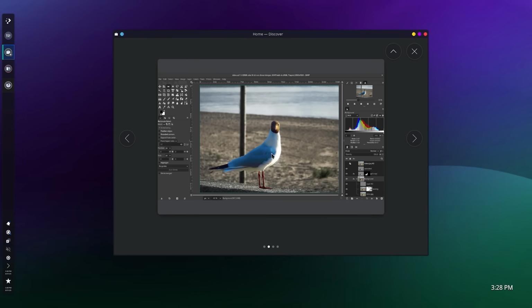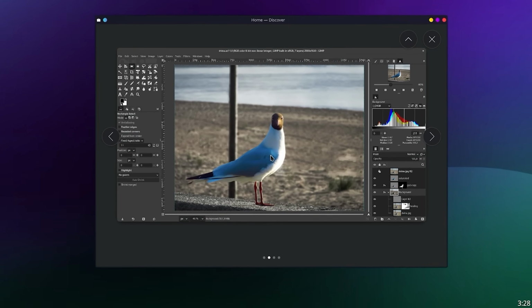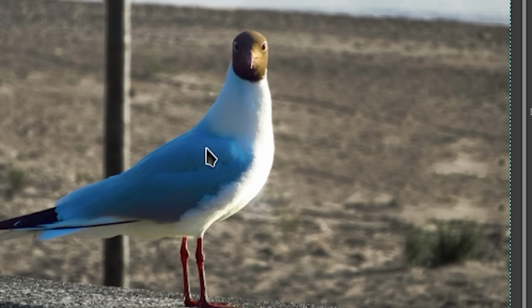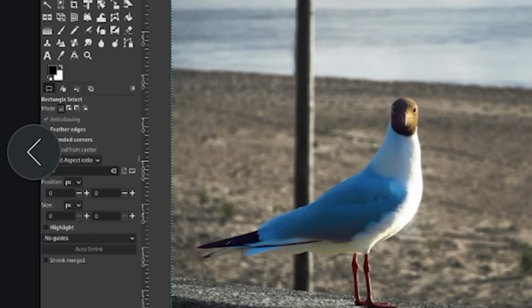Ooh, bird. It's a birdie, guys. Look, can I zoom in on this? I like birdies. Birds are cool.